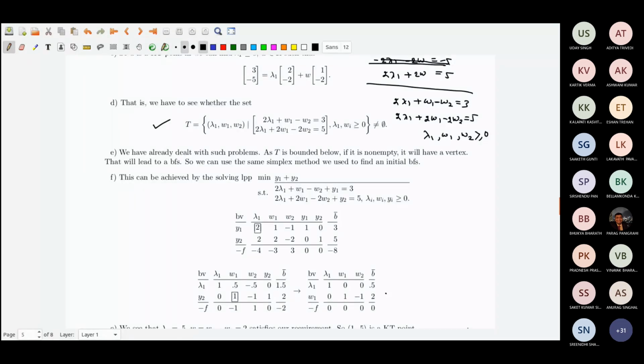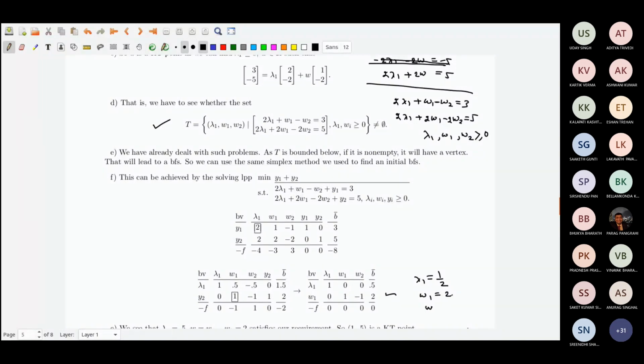This is where I do. What do I get? I get from here that lambda 1 is equal to half, and this is the solution that I get. W1 is equal to 2. And non-basic, of course, W2 being non-basic over here, this is 0.